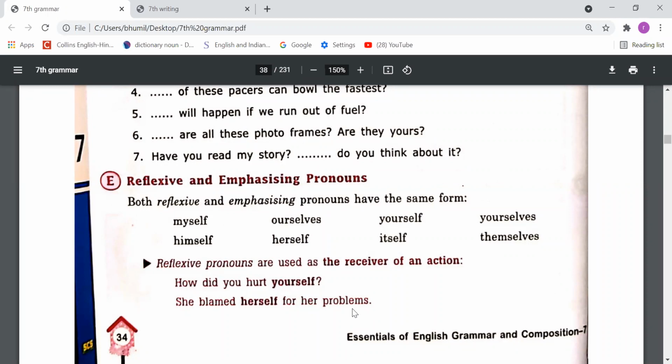right? For I, we should use myself. For we, we should use ourselves. For you, we should use yourself and yourselves. And for he, we should use himself. And for she, we should use herself. And for any non-living things, like it, we should use itself, and for they, themselves, right?